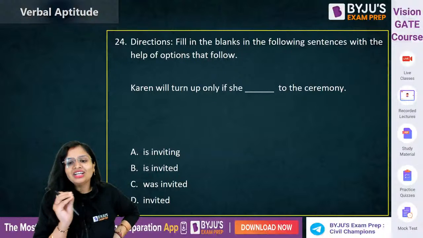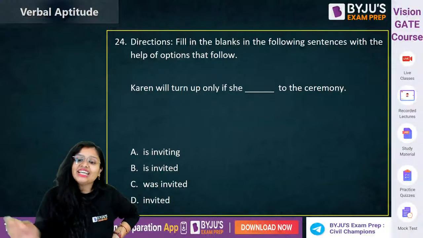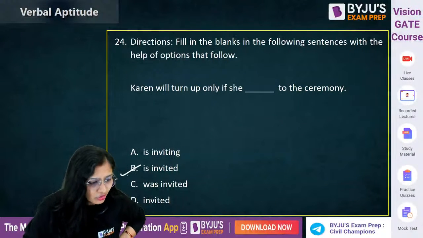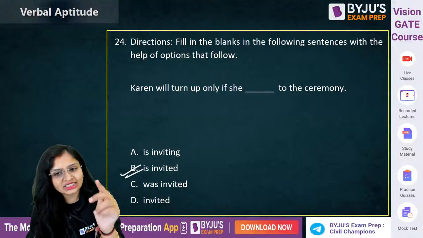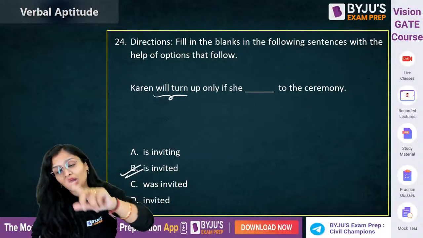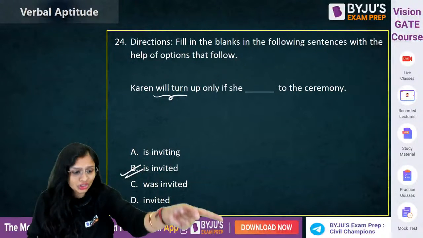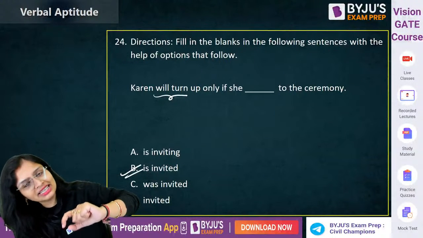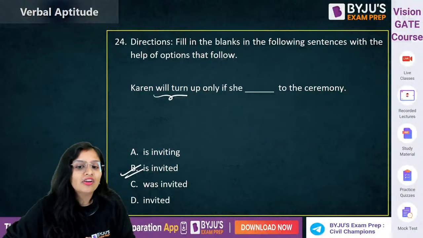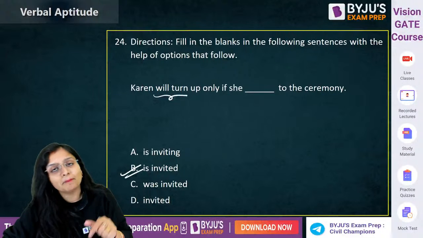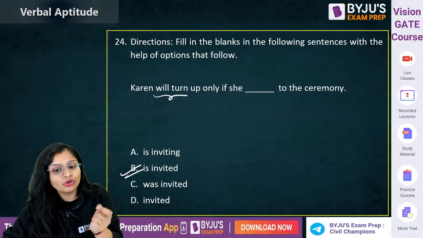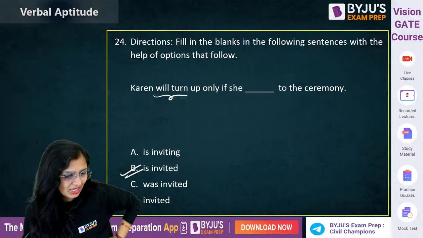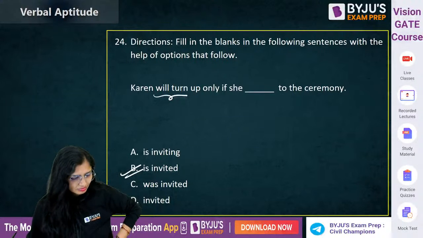Okay, Karan will turn up only if she is invited to the ceremony. Only if she. See, if two actions, it is will turn up, means two actions are taking place in the future. Okay, so what will happen? One will be in simple present and one will be in simple future. Will turn is in simple future. So only if she is invited will be the answer. Clear?